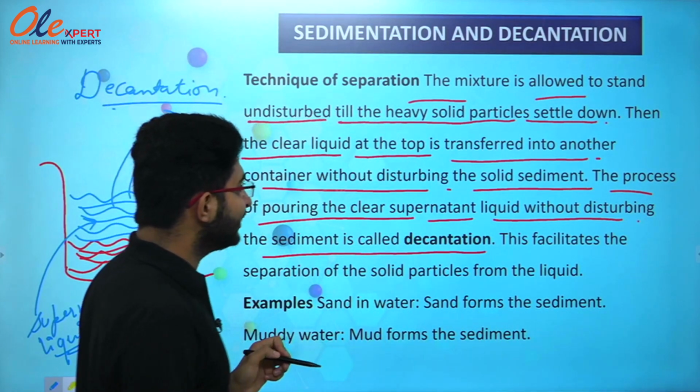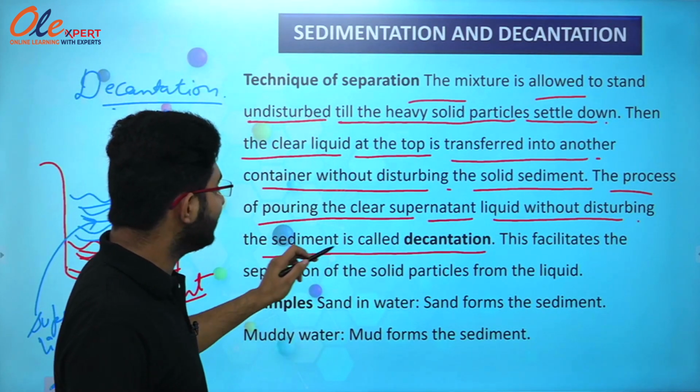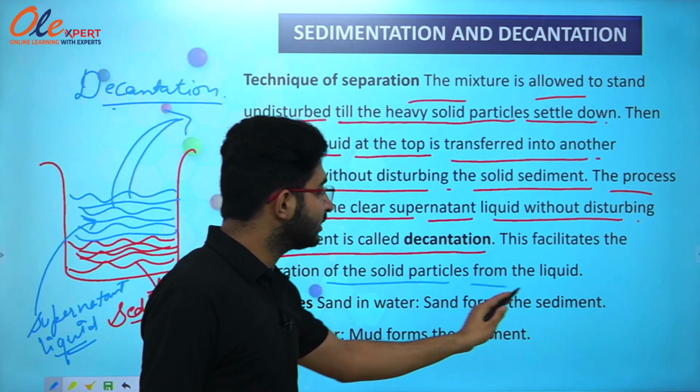It is also written over here that the process of pouring the clear supernatant liquid without disturbing the sediment is called decantation. This facilitates the separation of the solid particles from the liquid.